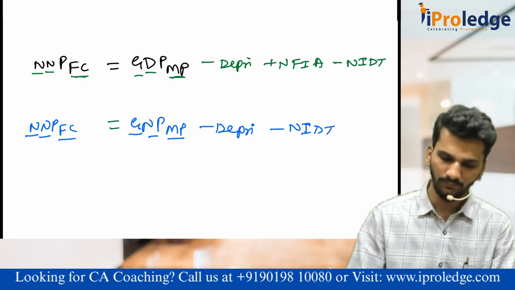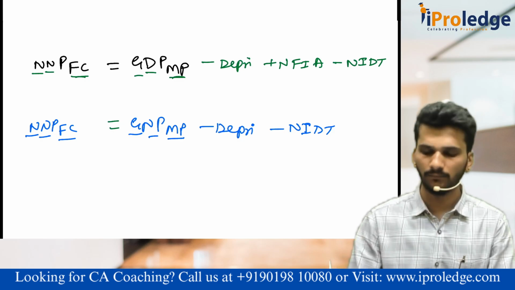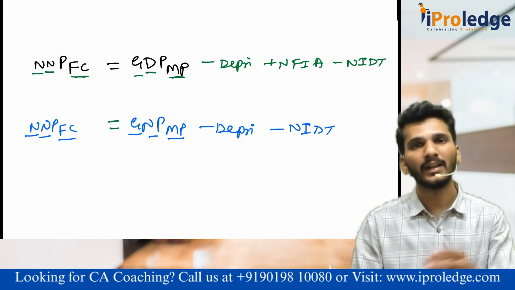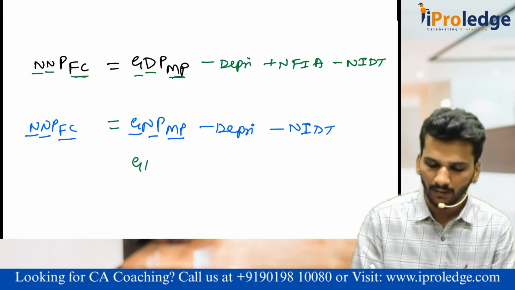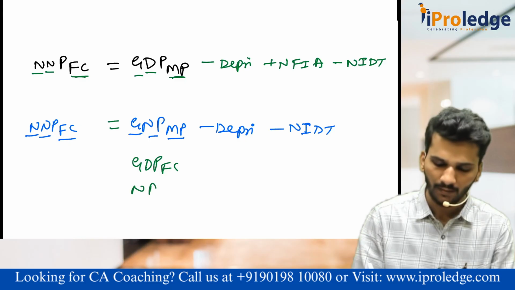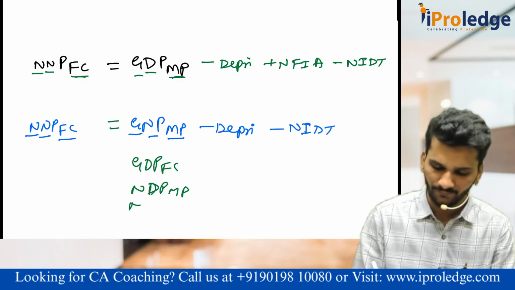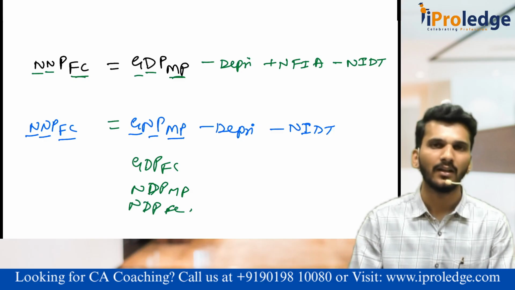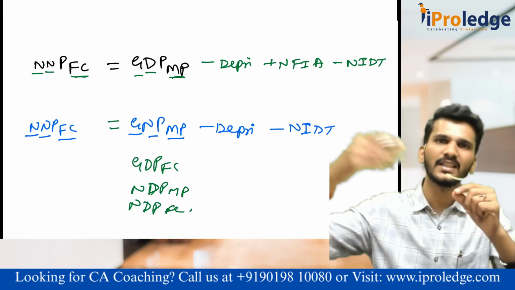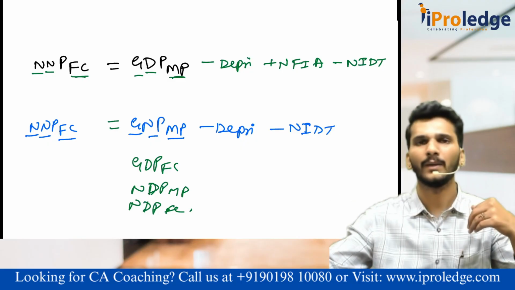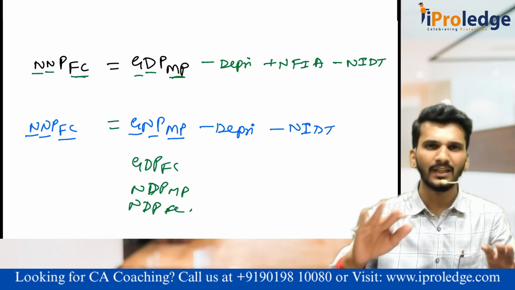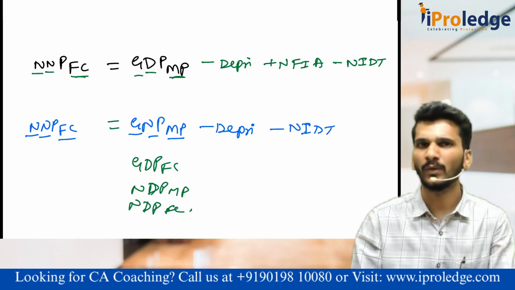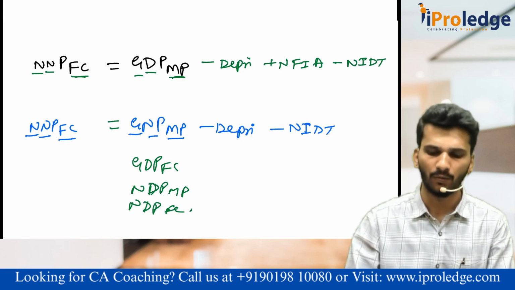Now, can we find out NNPFC using anything? Yes, NNPFC can be found out using the remaining 7 variables. I can find out using GDPFC, NDPMP, NDPFC, etc. Any variable I can use and I can find out anything. I can find out one thing using any other 7 variables. I can find out NDPMP, NDPFC, NNPFC, NNPMP, everything using the remaining 7 variables. Plus or minus approach, you just have to follow that. Revise the entire concepts once, then you can easily find out.